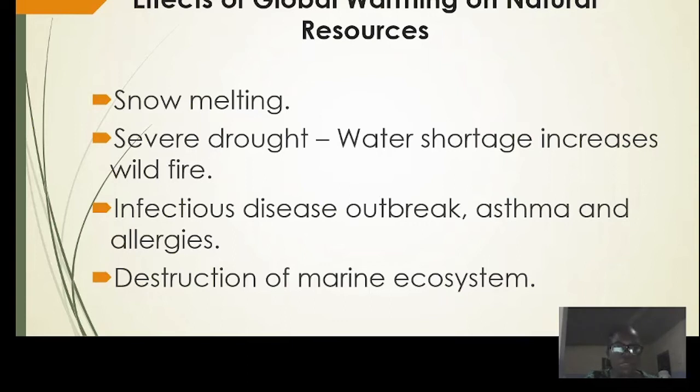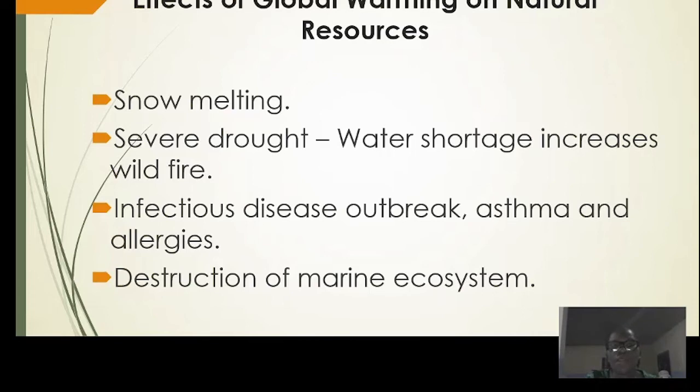The first one is snow melting. Now, snow is just like an ice block. Let's take, for instance, you bring out an ice block from your freezer and keep it outside the freezer for some time. After some time, you see it start melting, turning into water. It means that the environment that surrounds that ice block is not conducive. That's why it causes the melting. There's a rise in temperature around the ice block. So this is the same thing that is applicable to snow. You see it beginning to melt because of the continuous rise in temperature.